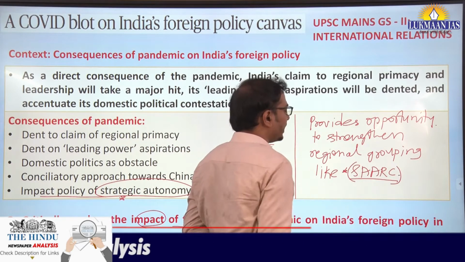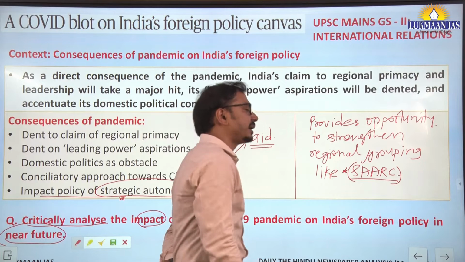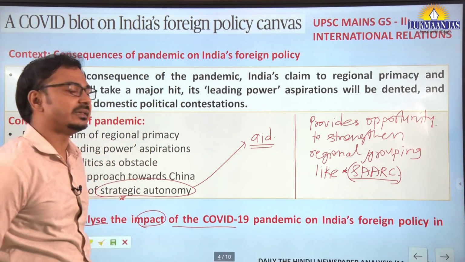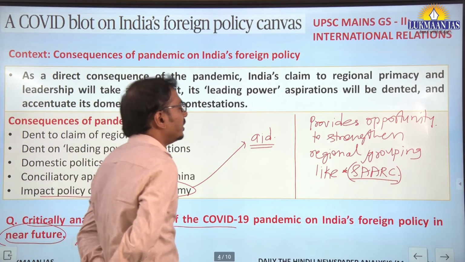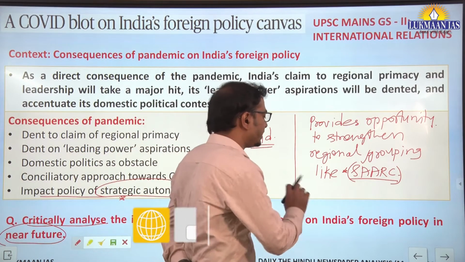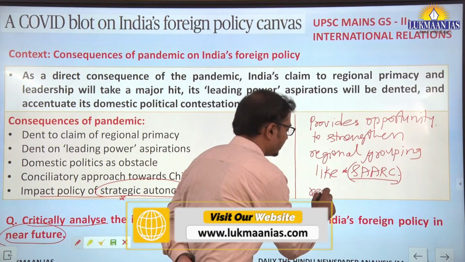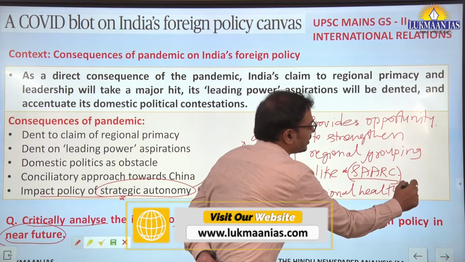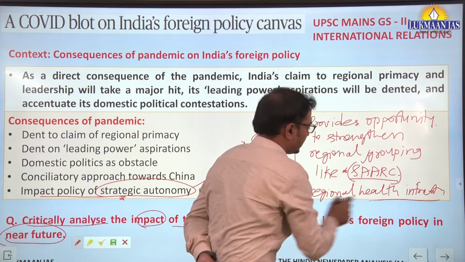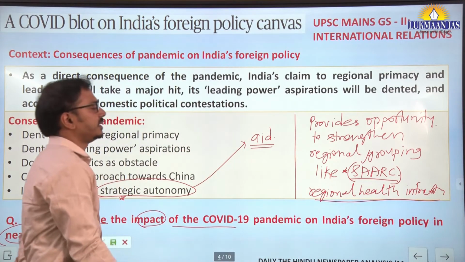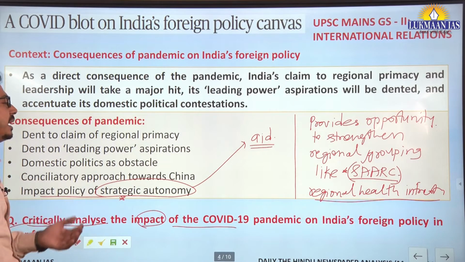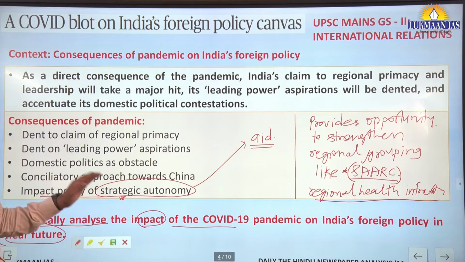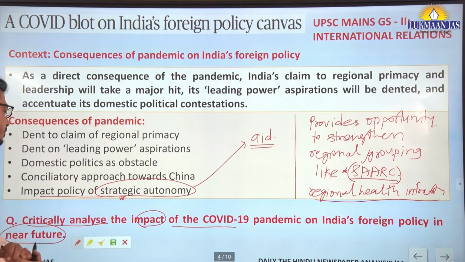Now India can explore more and more cooperation and progress in this SAARC grouping, and therefore regional medical or health infrastructure can be strengthened, and further, in terms of connectivity and other such economic partnership can be explored. Fine. So in this manner you can deal with this question.